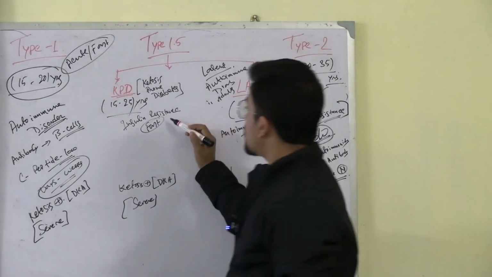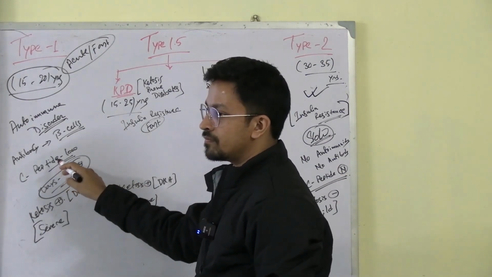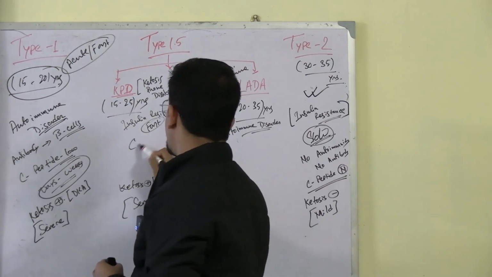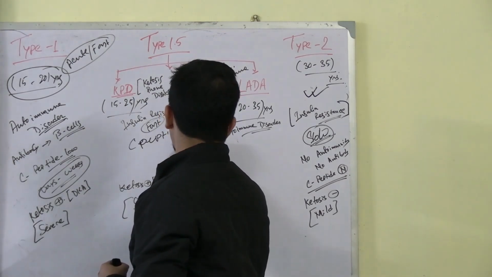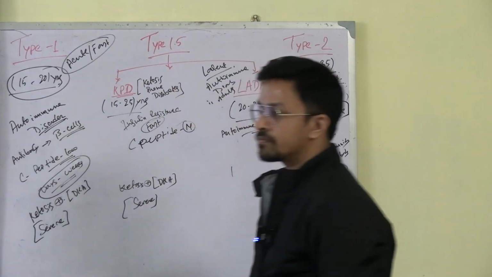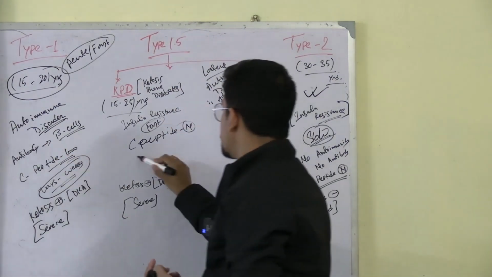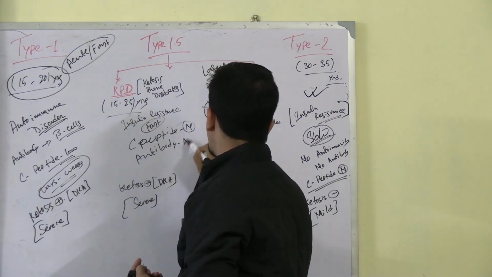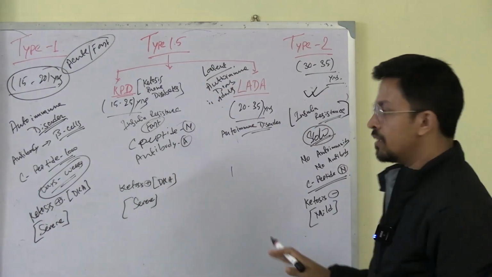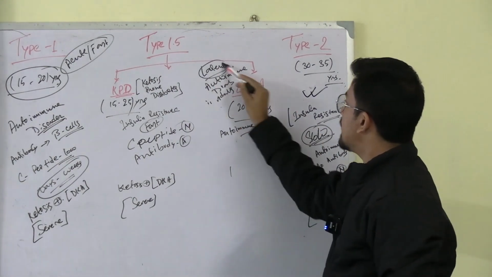Done? If it is because of insulin resistance, C peptide will be normal. And antibody will be absent. Done? In case of LADA, what does latent mean?